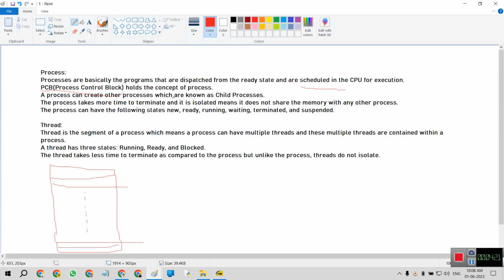This holds the concept of a process. A process can create other processes, which are known as child processes. For example, this is one, and this is two, and this is the n process, and this is the n minus one process.